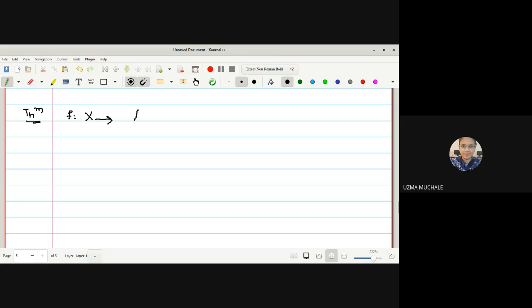F is a mapping from X, tau to X star, tau star, and a mapping F is a continuous map. And what is our aim to show that? If and only if, okay, what is our aim to show that? If and only if F inverse of I star of E star is contained in I of F inverse of E star. Okay, so inverse image of an open set I star of E star means what? It is related to here this one, is contained in I of F inverse of E star.